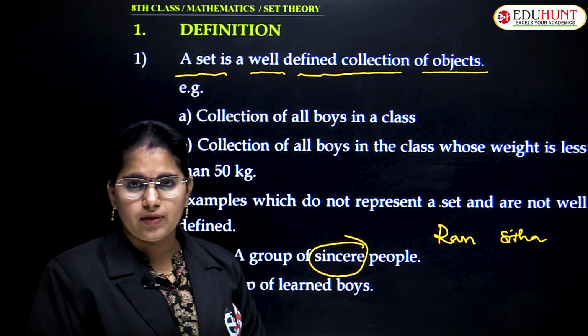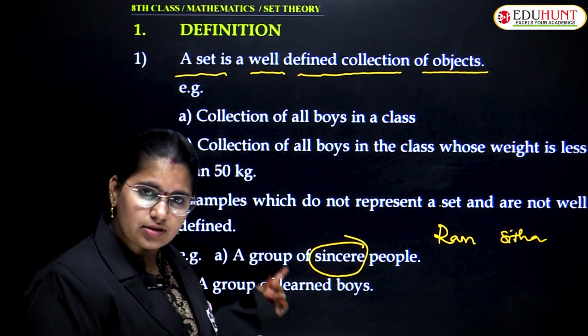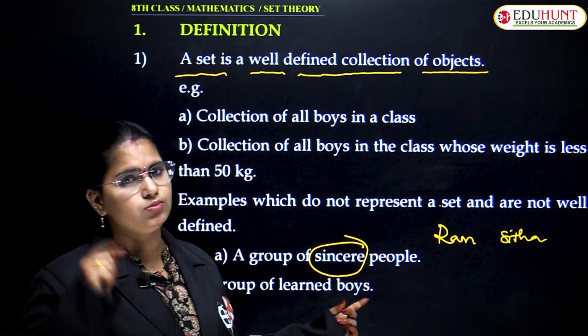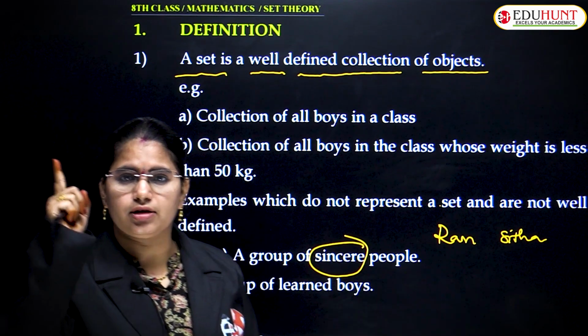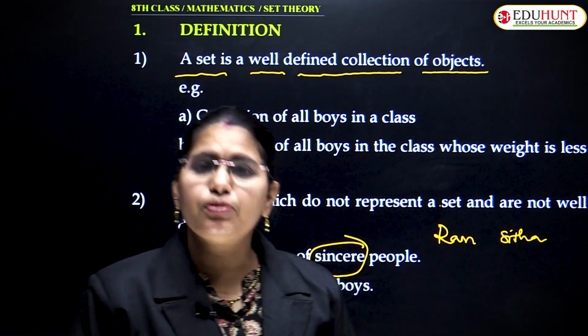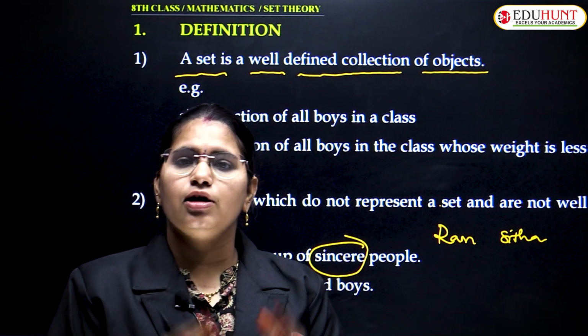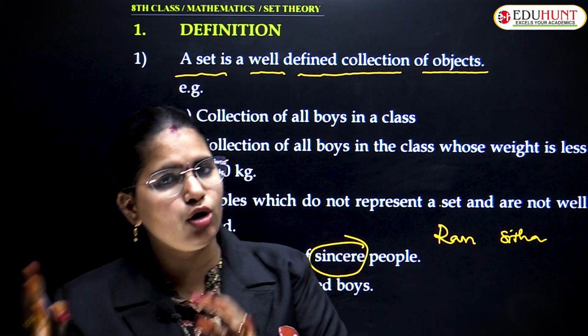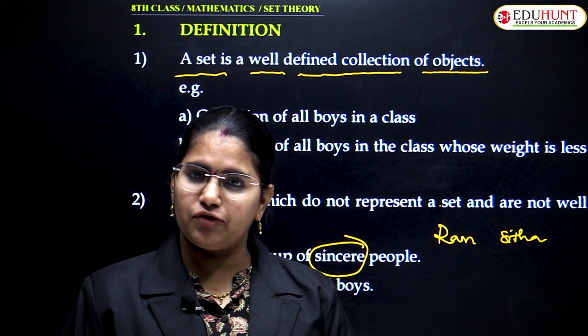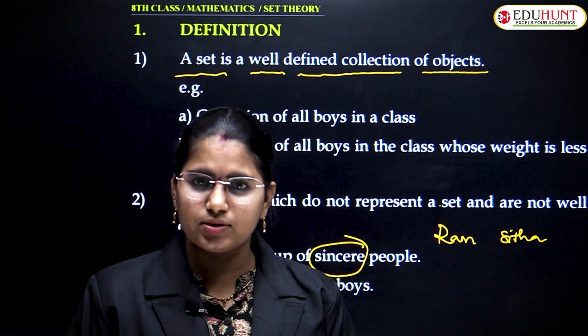Did you understand? So can I say this is a set right now? No. As per the definition of a set, it should be a collection of well-defined objects. Yes or no?